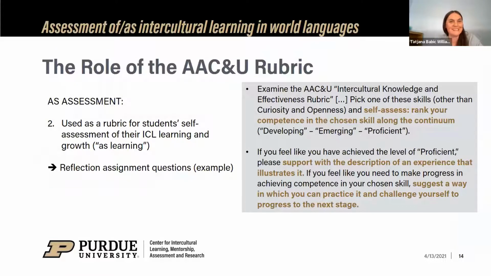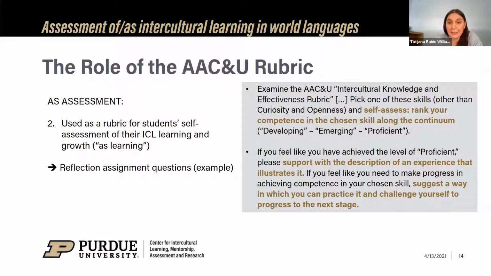Okay, next slide, please. So the second way in which we use the AAC&U rubric is for students' self-assessment of their intercultural learning and growth. So this would be assessment as learning again. It's formative, it is student-centered, it's metacognitive, and students are asked to reflect on, set goals, and monitor their own learning with instructors' help to elaborate next steps.